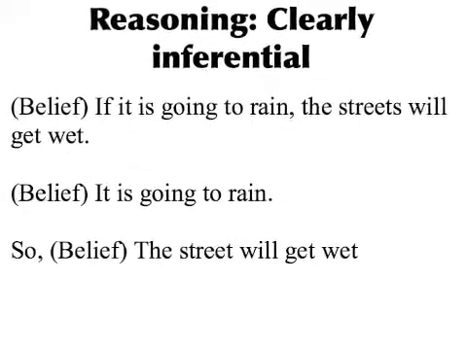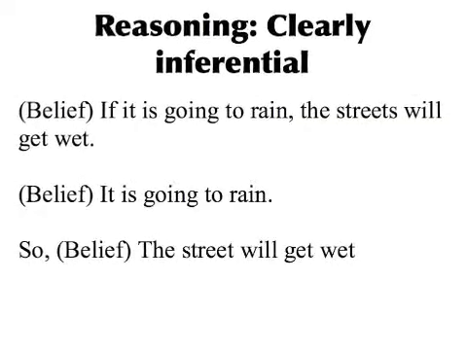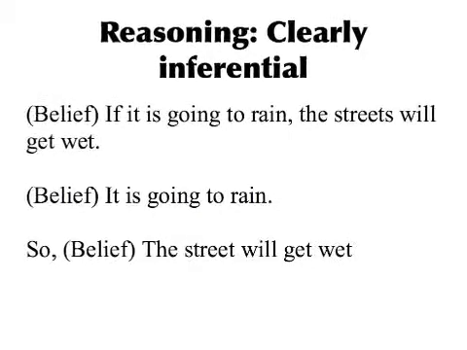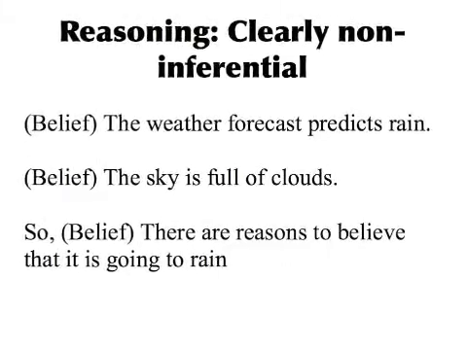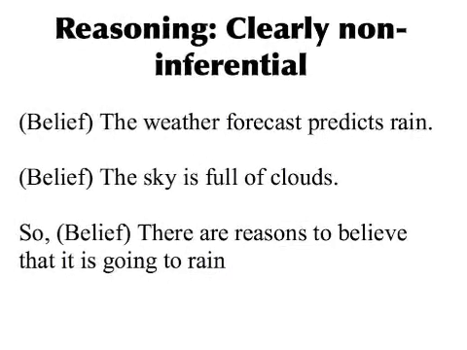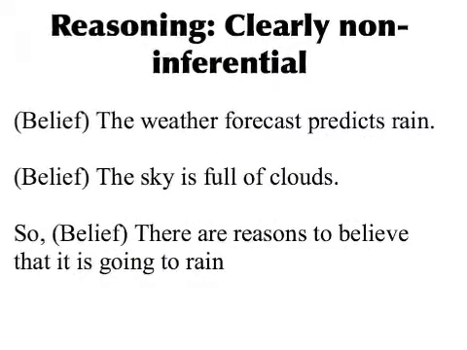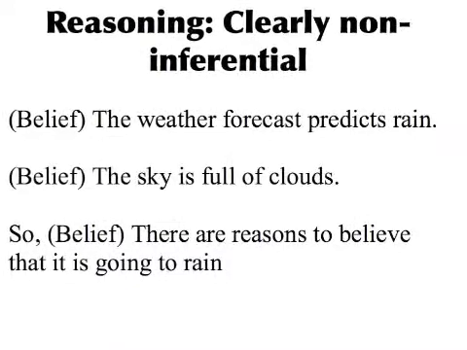Here is an example of clearly inferential reasoning. The belief that if it is going to rain, the streets will get wet leads to the belief that it is going to rain, so the streets will get wet. An example of clearly non-inferential reasoning is the belief that the weather forecast predicts rain leads to the sky is full of clouds, so there are reasons to believe that it is going to rain.